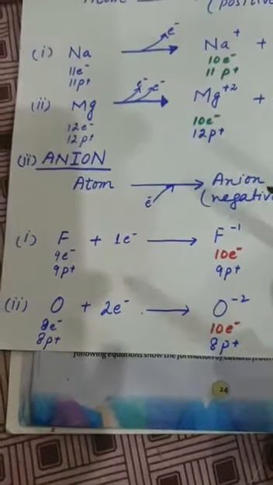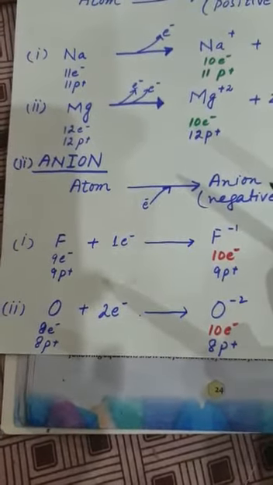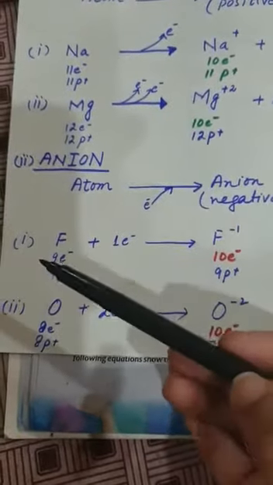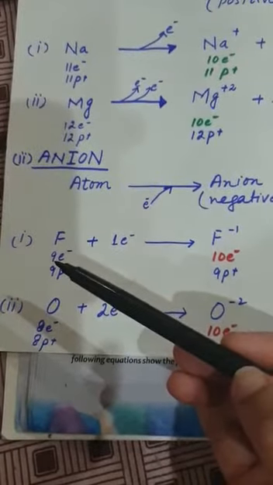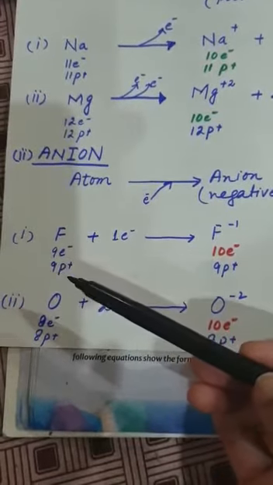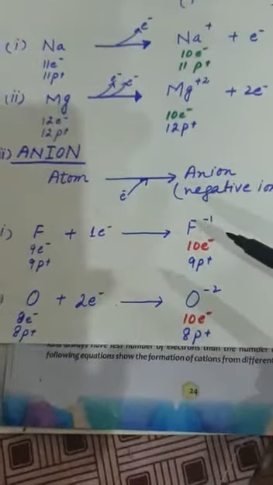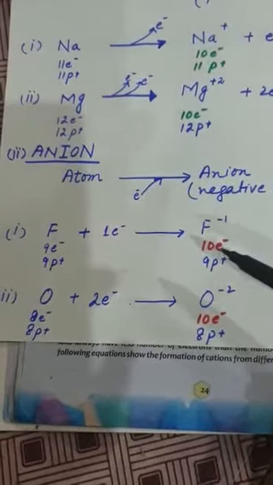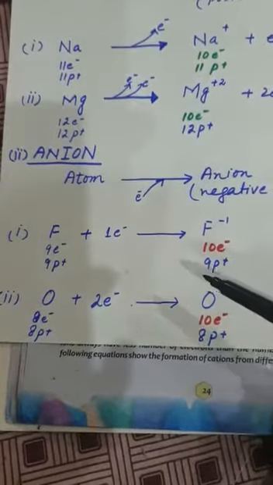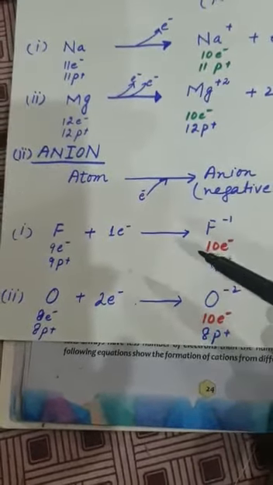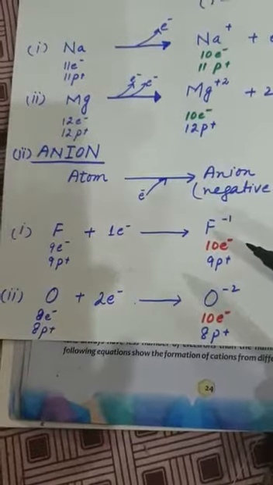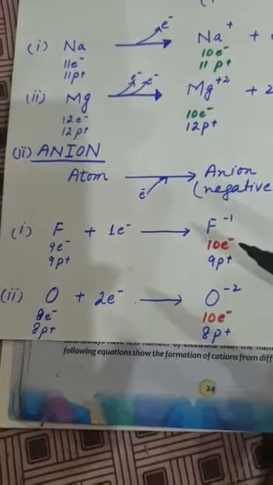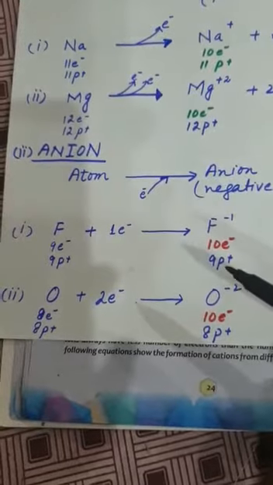How do we explain the formation of that negative ion? Before the reaction 9 electrons are present, 9 protons are present, but after the reaction 9 plus 1 electron will give you 10 electrons. Now you can observe that there is a disturbance in the number of electrons and protons, or you can say that the balance between the electrons and protons is now disturbed.